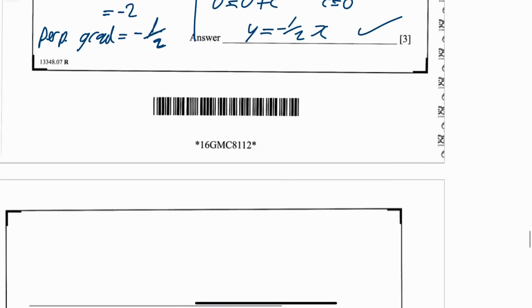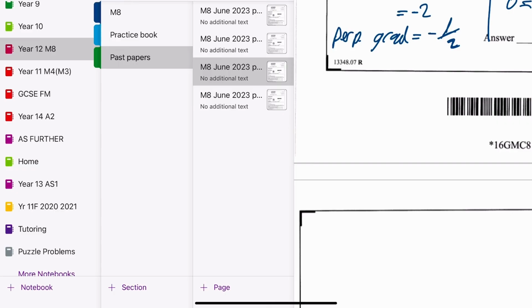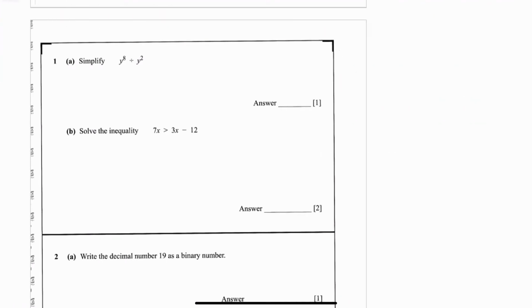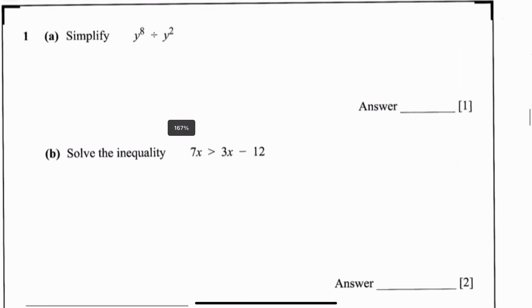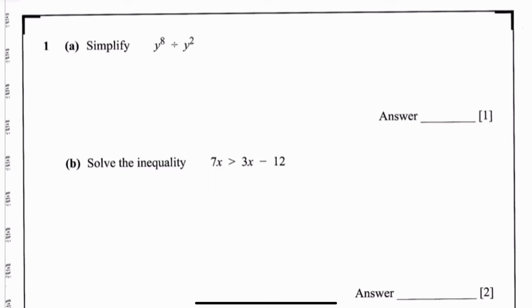Okay, that was the end of that first part of the exam. You then would have left your exam hall and gone in and started your calculator paper. On the calculator paper, this was the first question. A wee bit easier, I thought, the calculator paper. That first paper, the non-calculator paper, was pretty horrendous. If I'm quite honest, I didn't like it at all. But there were definitely some easier questions on the calculator paper.